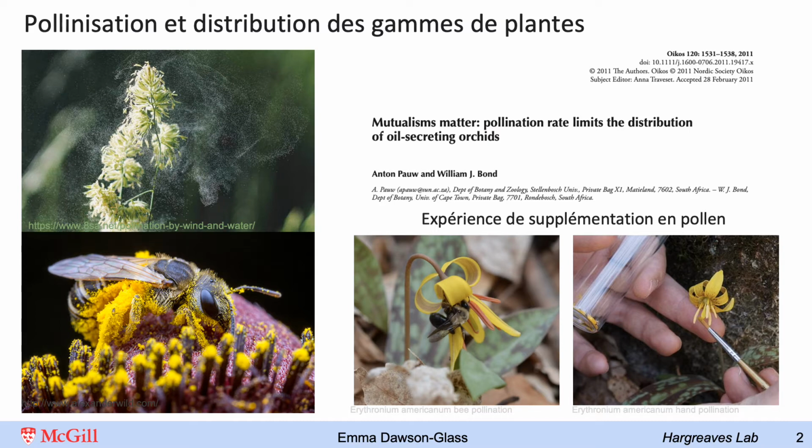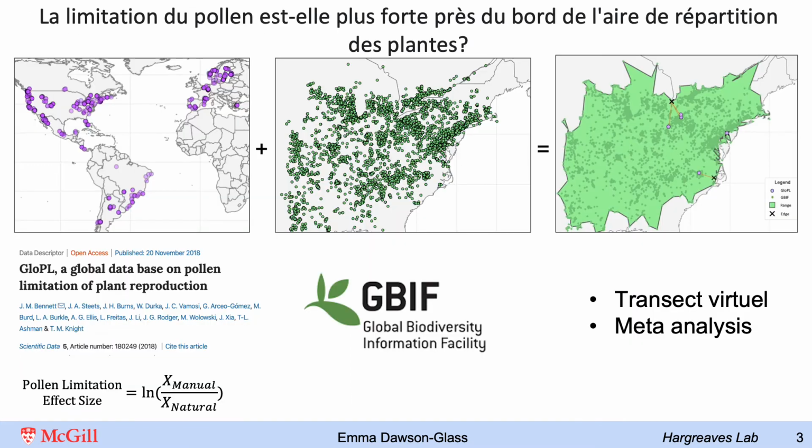Plants could be more pollen limited at range edges. For example, in the Pawbun paper, the orchid's specialized pollinator had a lower visitation rate at the range edge, making the population less able to sexually reproduce there. But again, the generality of this relationship is still unclear.